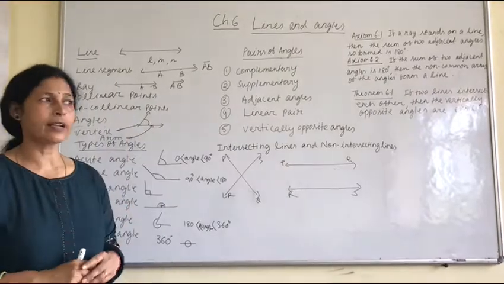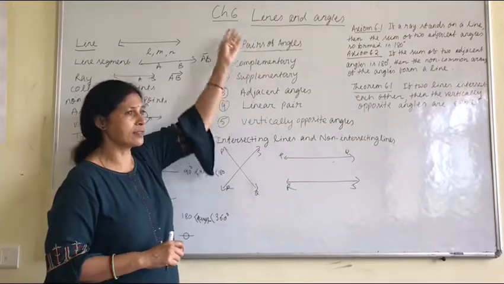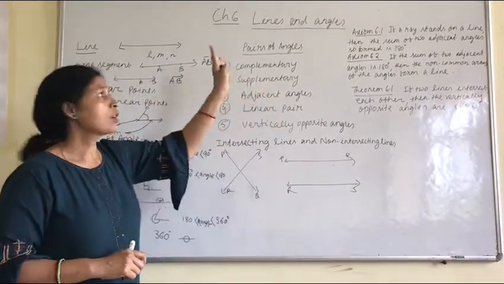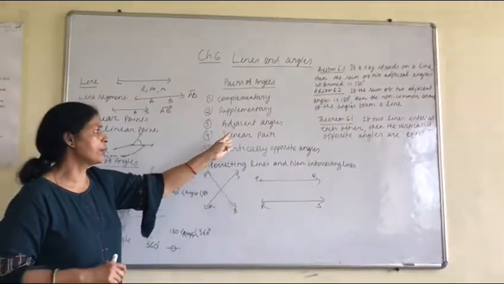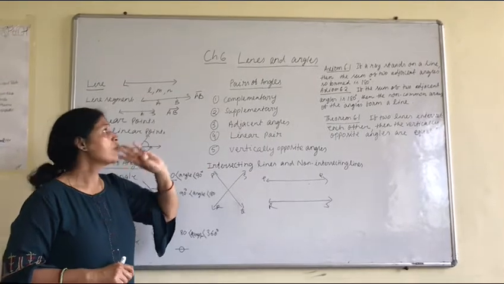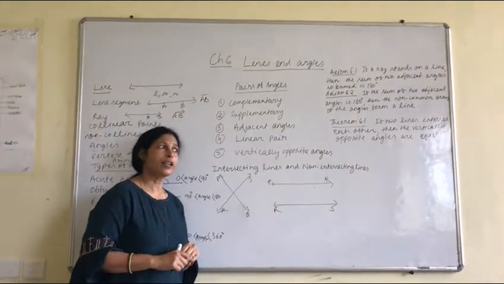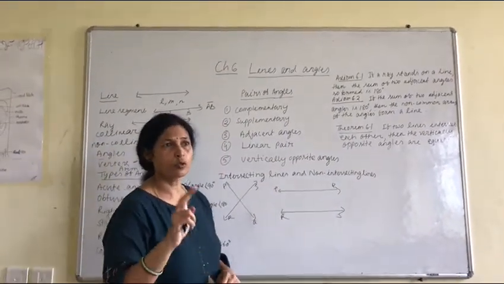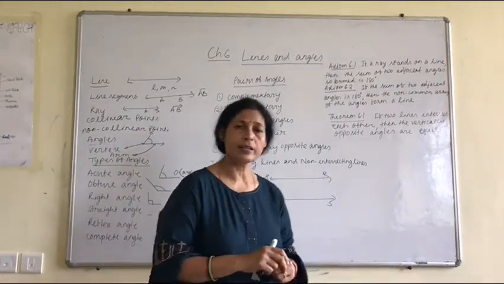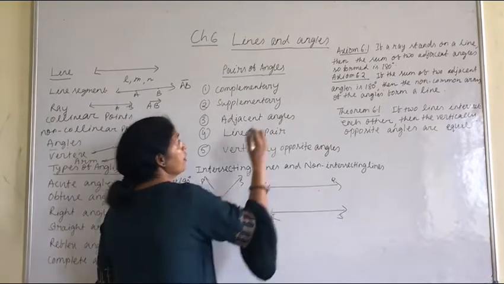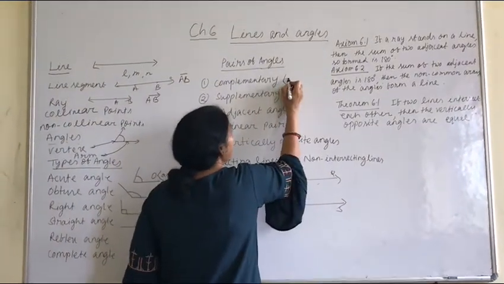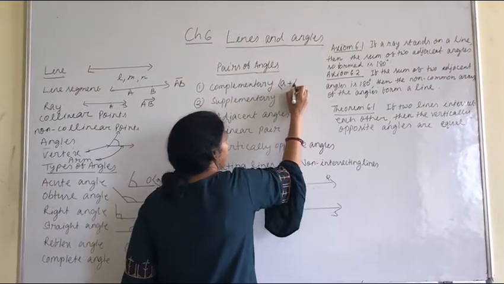Now come to the pairs of angles: complementary, supplementary, adjacent, linear pair, vertically opposite angles. First, complementary angles. If the sum of the measurements of two angles is 90 degrees, then they are said to be complementary to each other.